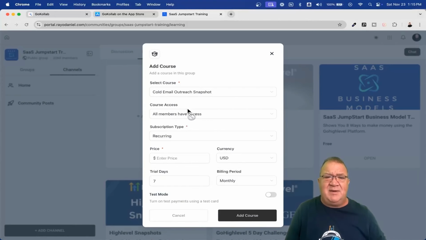So let's just say I come down here and I want to give access. Instead of it being free, I could say charge one time, charge $297 because that's what I charge. There's going to be no trial period, so you can do 0 on the trial period. Right now, none of this stuff really matters because you did a one-time payment. And then now you can click on add course.